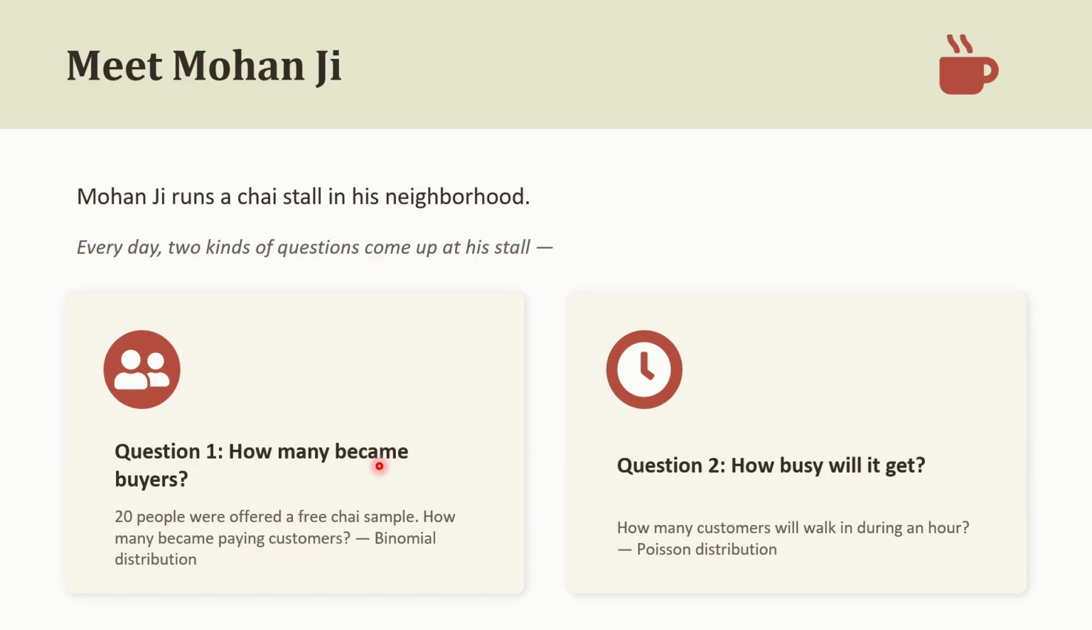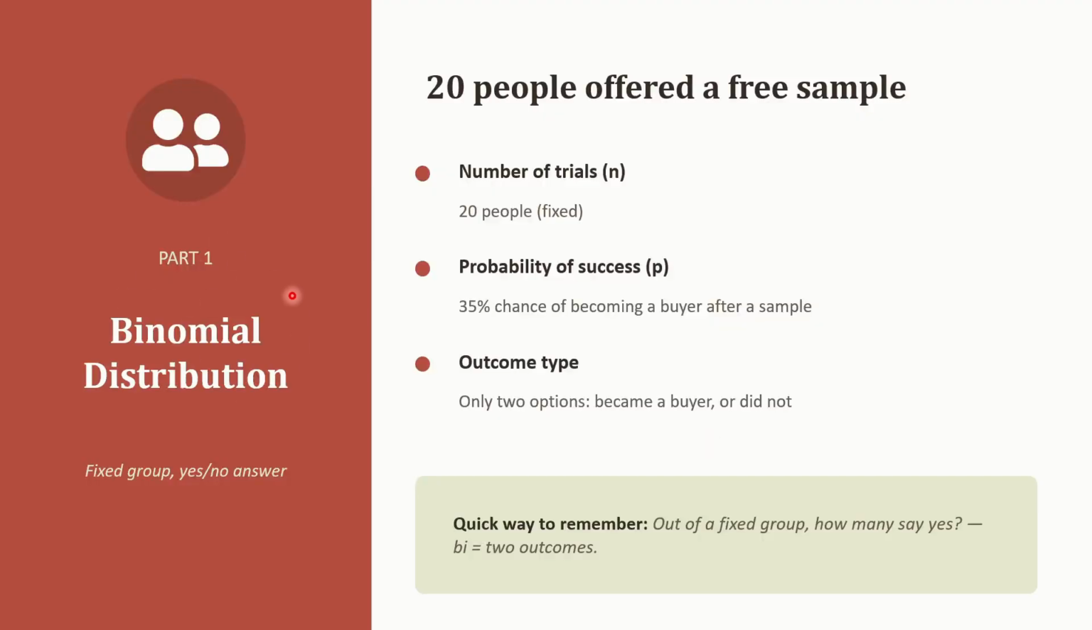Question 1: how many people who tried a free sample actually became paying customers? That is binomial distribution. Question 2: how many customers will walk in during a given hour? That's Poisson distribution. These two questions are different, and each needs a different distribution to answer. Now let's break them down one at a time. The first one is binomial distribution.